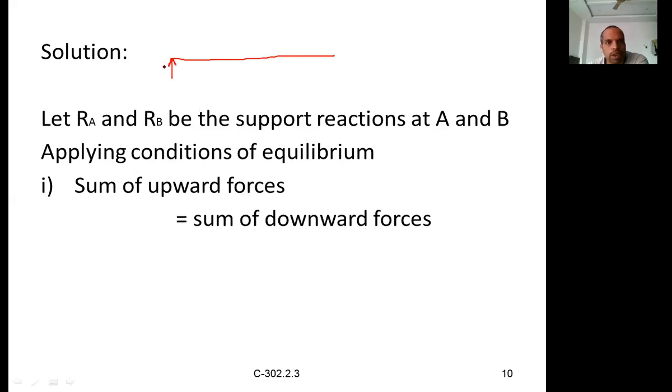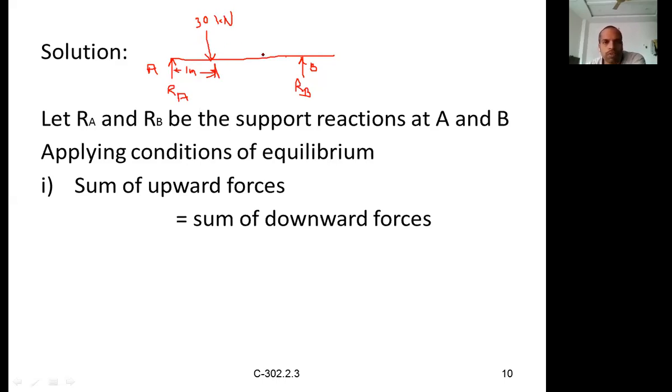This is support A, and this is support B. This is RB, and this is RA, the support reaction at A. And a load of 30 kilonewtons, which is a point load given in the problem, will act at a distance of 1 meter from the left support.